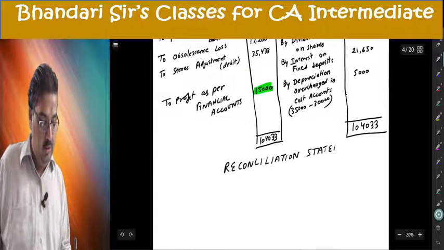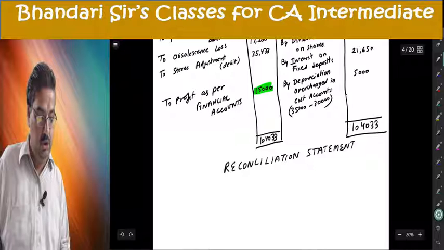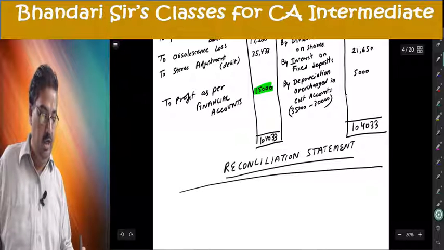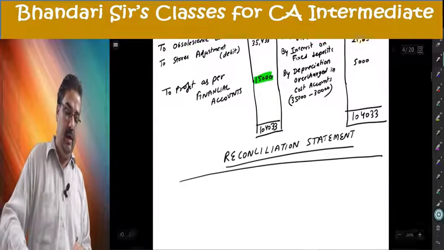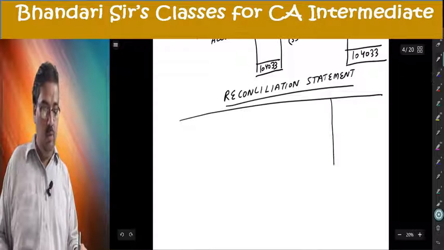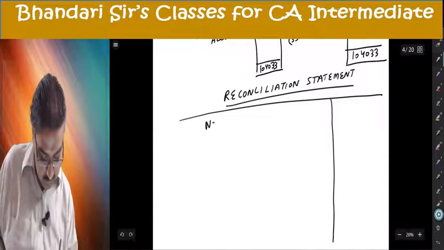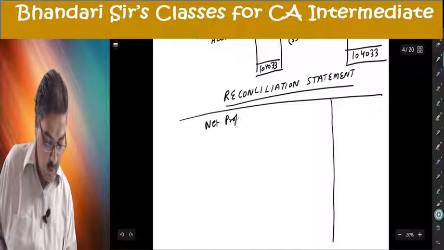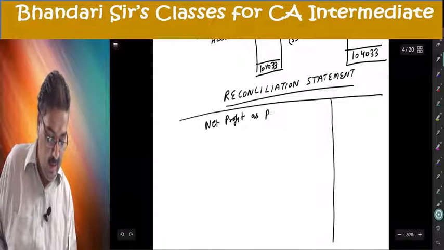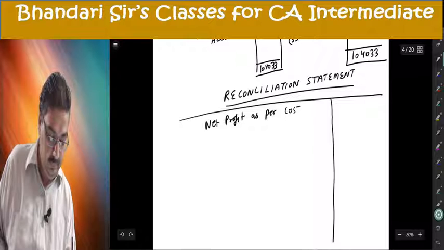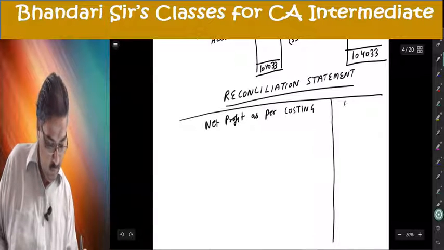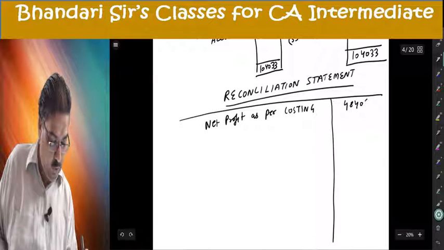Not to make in this question, but in another question he might be asking for a statement, then in rough you make the reconciliation account, convert into a statement, and that will be the ultimate answer. Net profit as per costing 48,408.